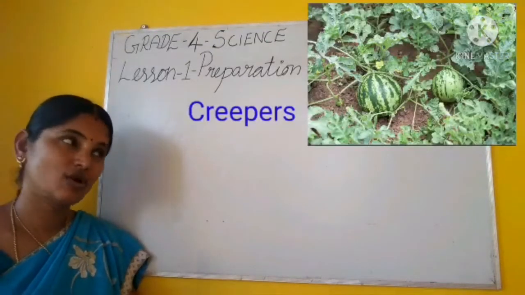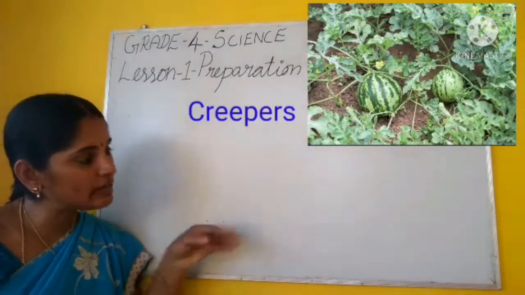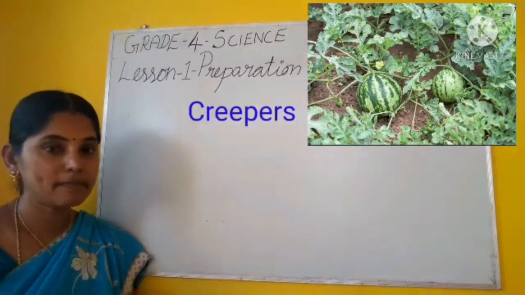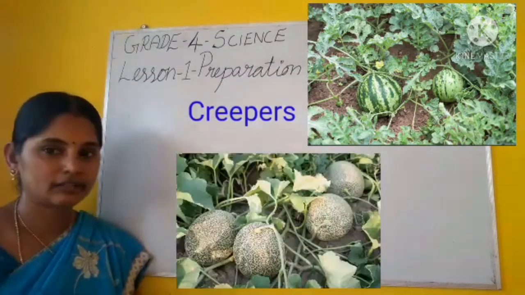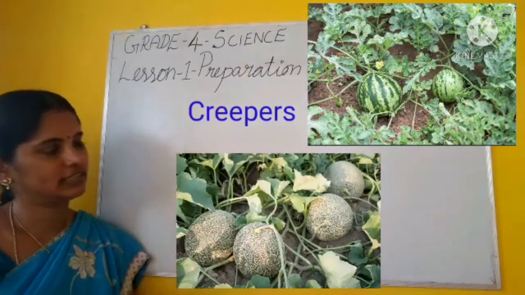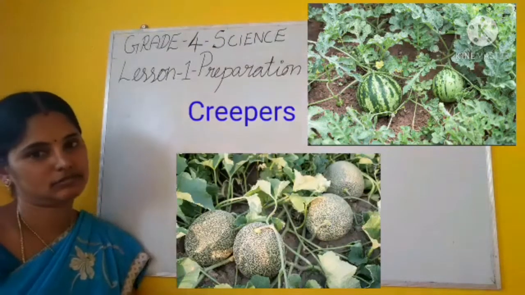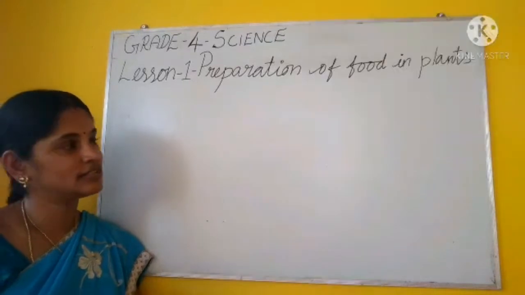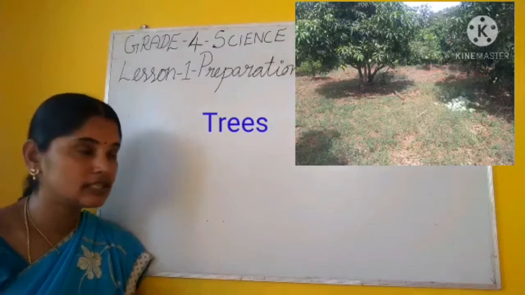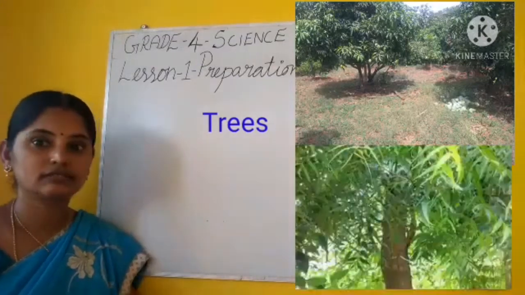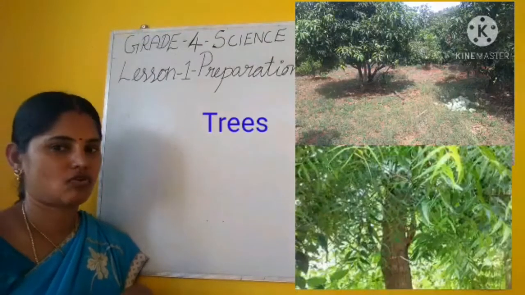Creepers. Watermelon, creeper. Big fruit, isn't it? Muskmelon. These are all creepers. And what is this? Mango tree, neem tree. Look at the trunk of the tree.